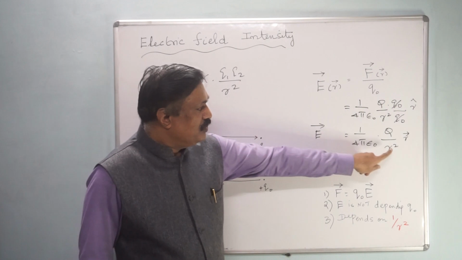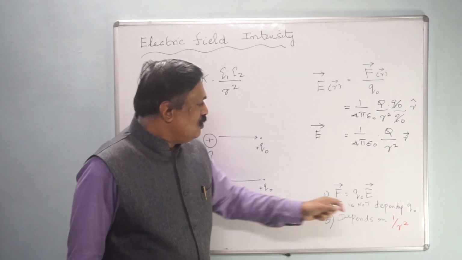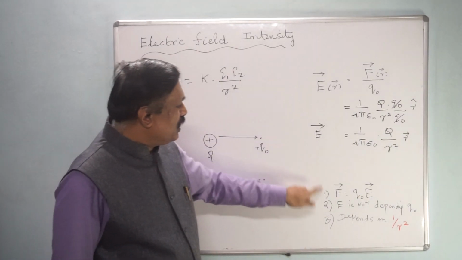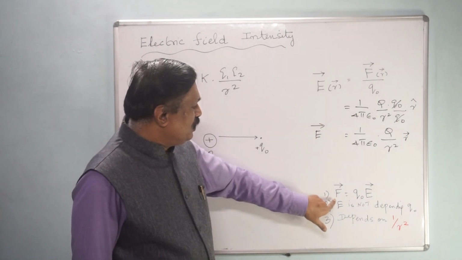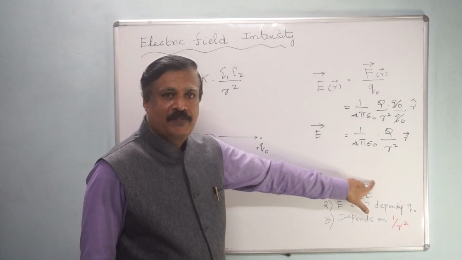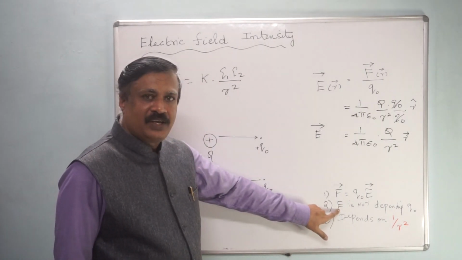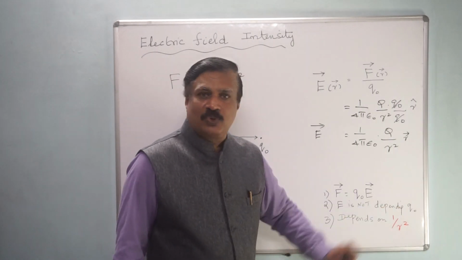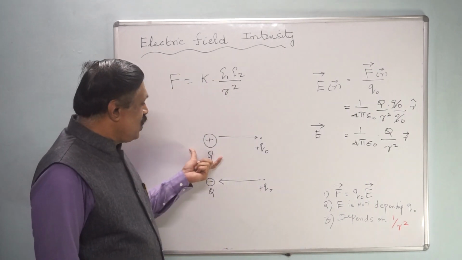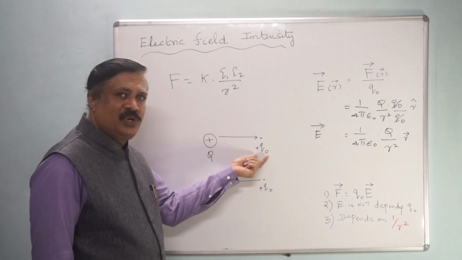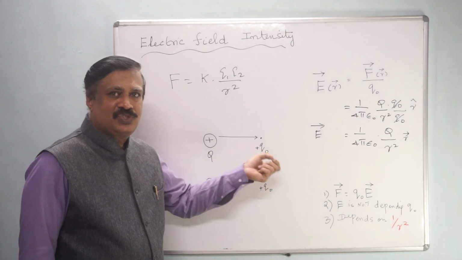Now, electric field, this is the formula. What is the formula related to this directly? F equal to Q0 E. Both are vector quantities. And the electric field E does not depend on Q0. I told you, this Q0 is a positive test charge only.